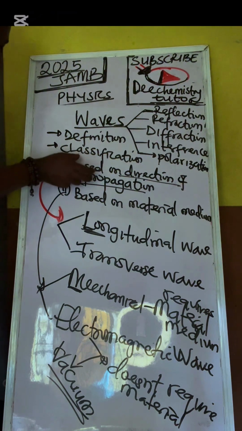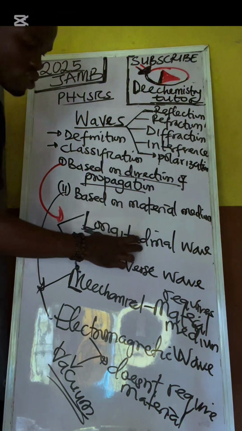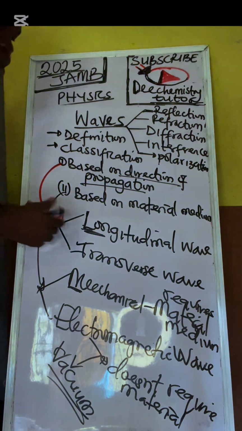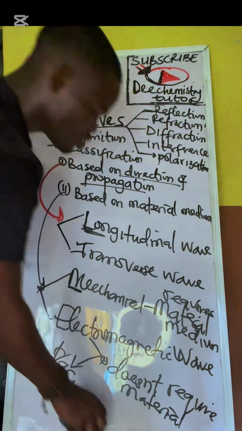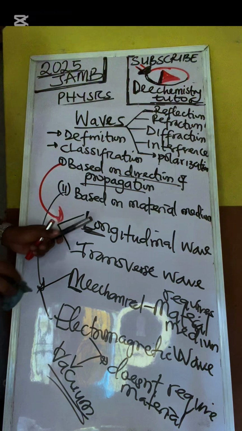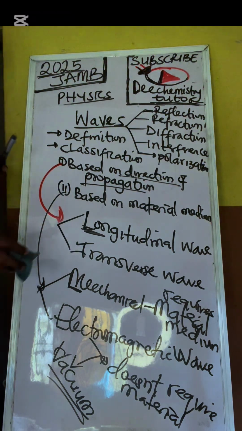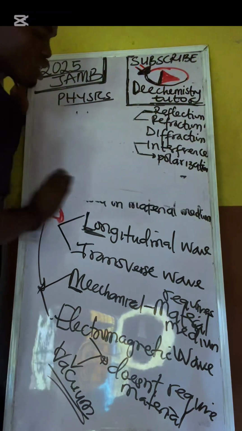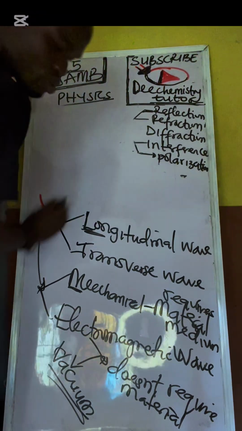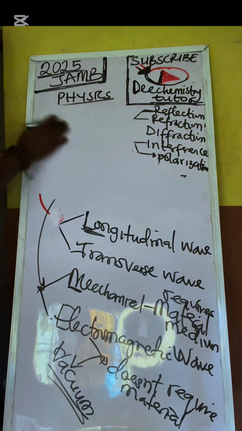Based on direction of propagation, we have longitudinal wave and transverse wave. Now, there are a lot of examples, and that's where I'm going to stop for this video. Examples of longitudinal wave, examples of transverse wave, because they are very, very important concepts that you must know. I have some mnemonics I'm going to tell you.